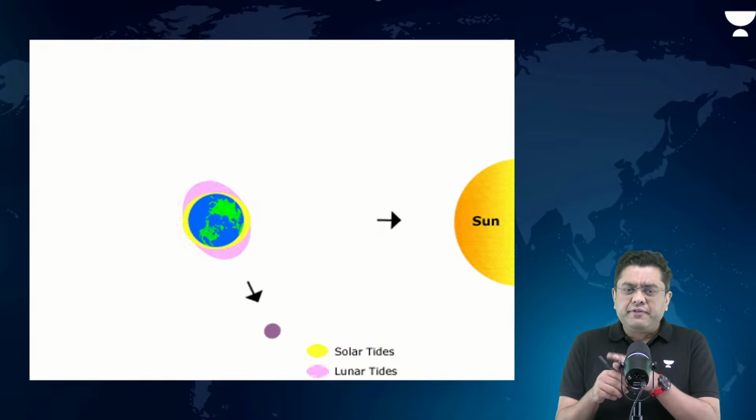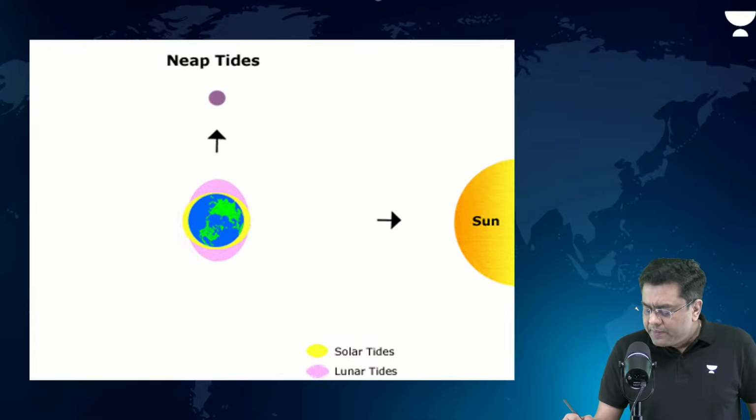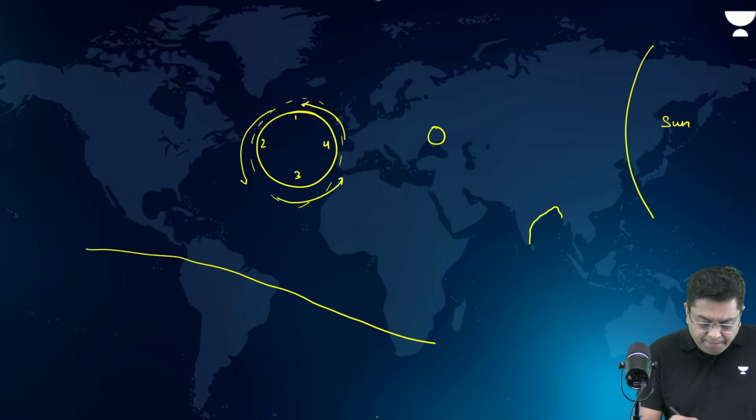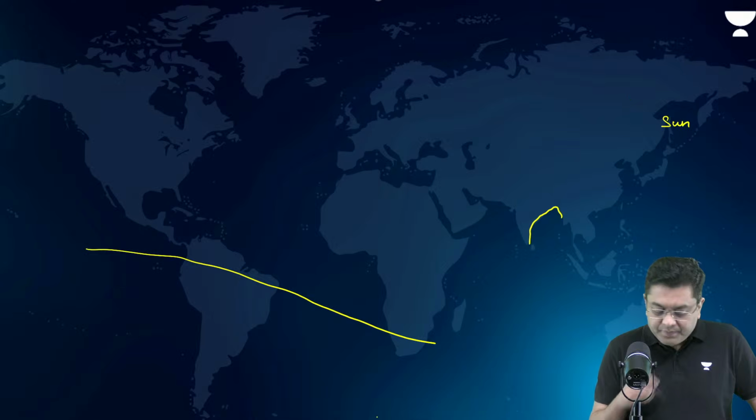So just to clarify again, let's suppose you consider any particular region. Let's suppose you consider the region like the Bay of Bengal, right? If you observe the coastline of the Bay of Bengal, let me remove all of this. Let's suppose, consider the coastline of the Bay of Bengal.